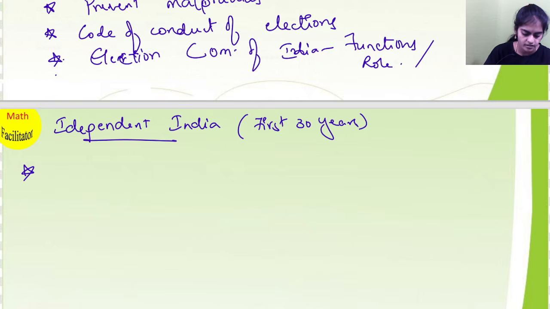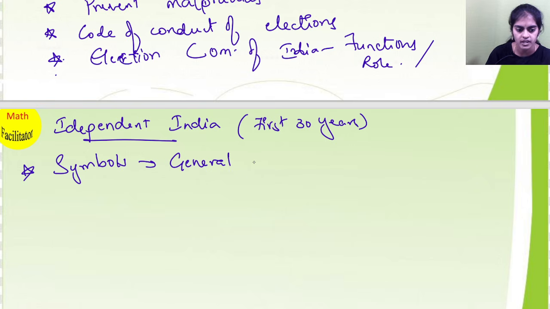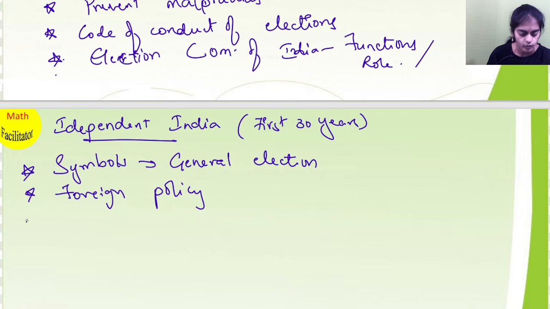So here you will learn again what are the different symbols you have in the Election Commission as introduced in the general election. So what are the different symbols you have, and also what is the meaning of Indian foreign policy, very important. So what is a foreign policy? Okay, and also learn important legislations, important legislations which happened during the period of Indira Gandhi.